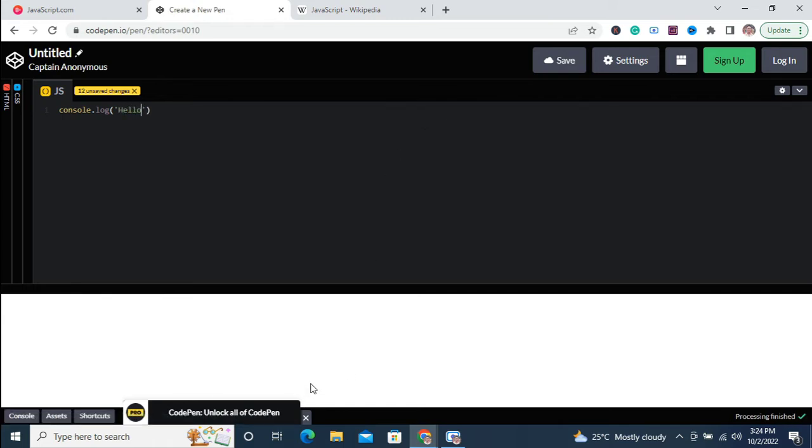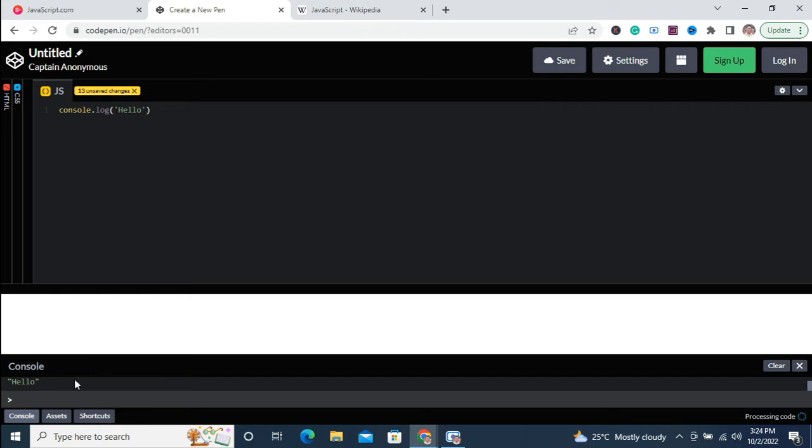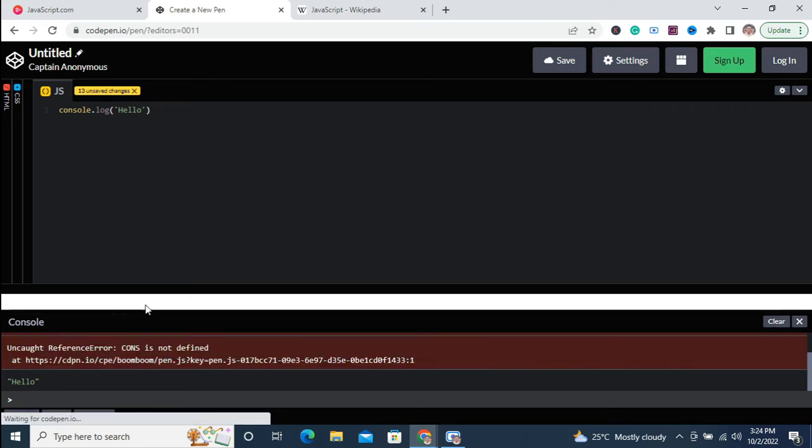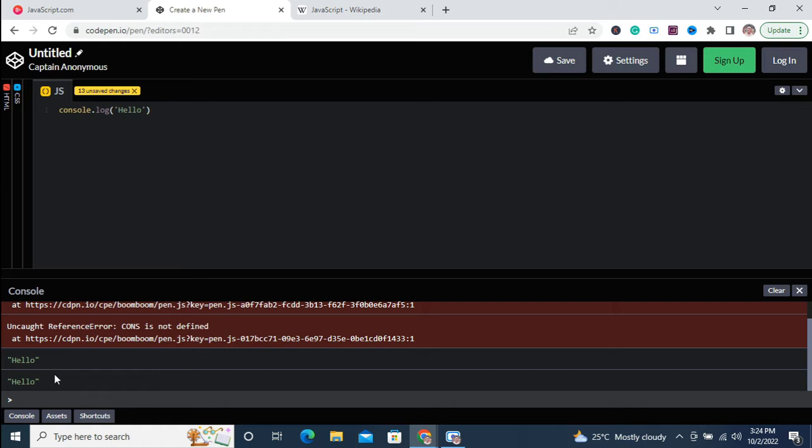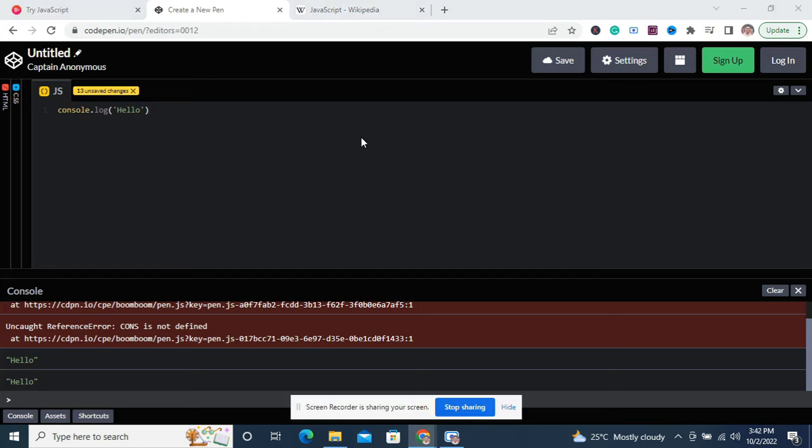Hello. So we can now open the terminal down here to see what we have done for console. You click on console, we can expand this so you'll be able to see what you have executed. So this is what we just did right now. So you can use CodePen. One of the disadvantages of using this is that when you're building a real application, you have so many files and stuff like that. So this platform is just for practice sake and learning sake.